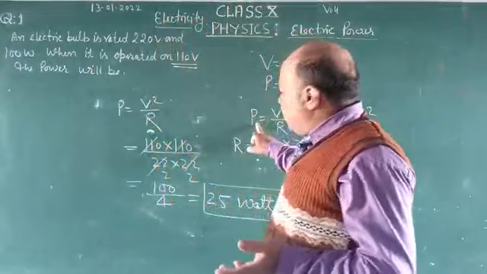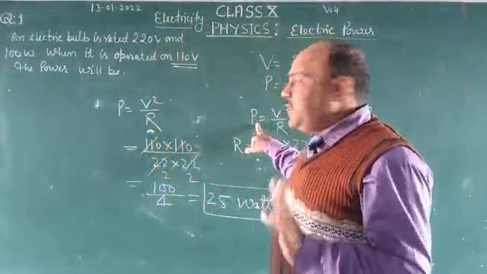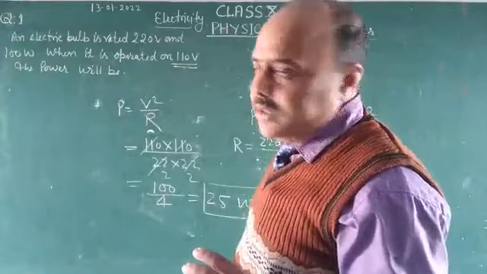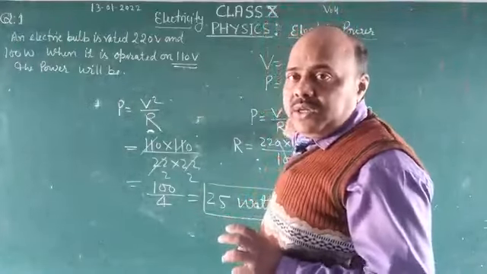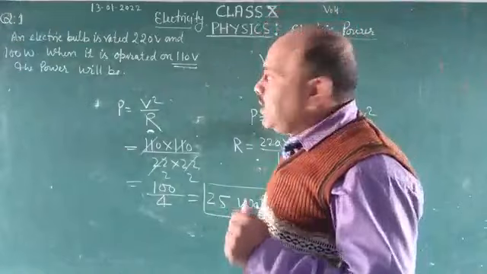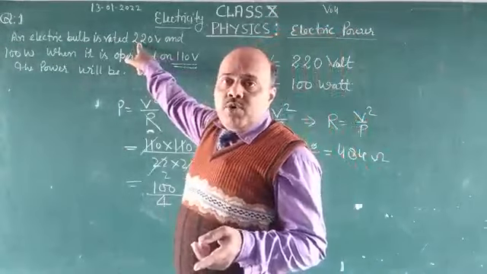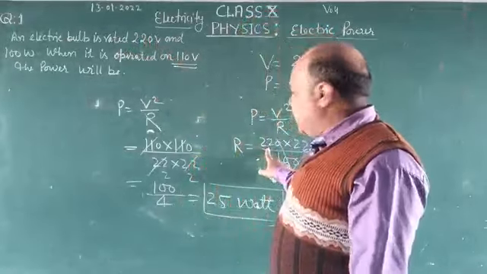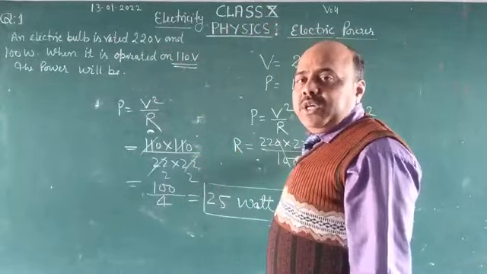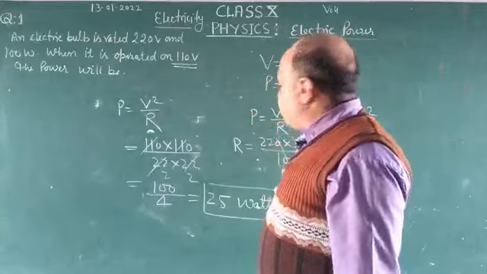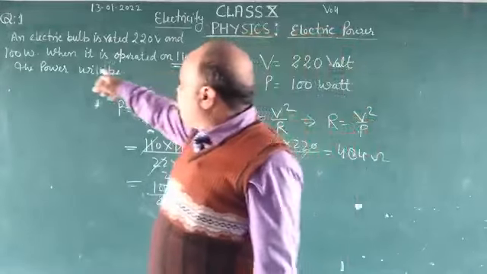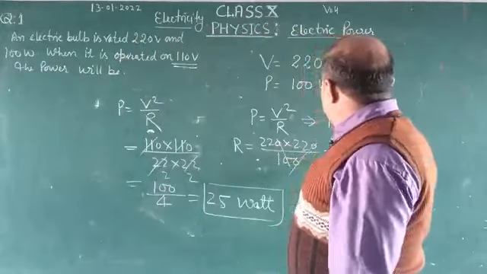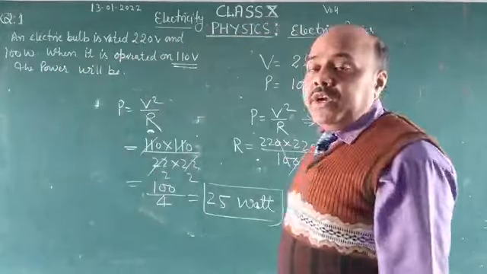We know the relation between power, potential and resistance: P is equal to V squared upon R. The electric potential is given as 220 volt, so it becomes 220 multiplied by 220 upon power. Power is given in this question as 100 watt. Now this cancels out and we find the resistance is 484 ohm.